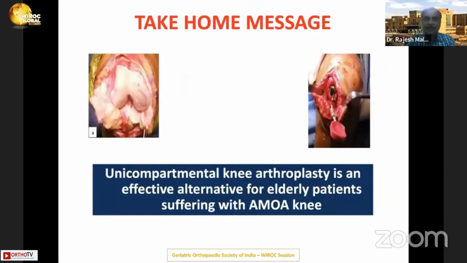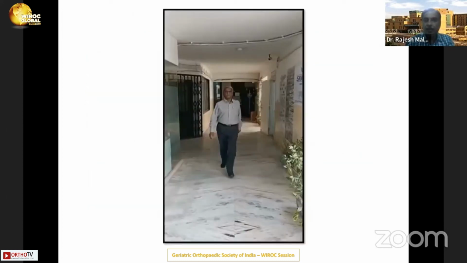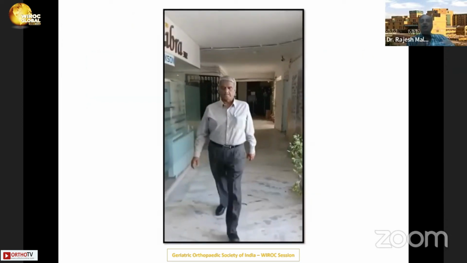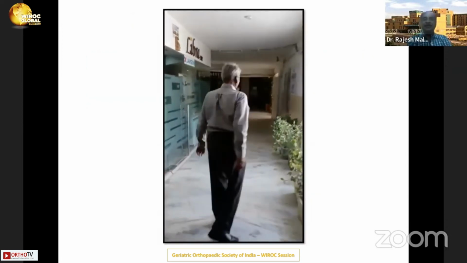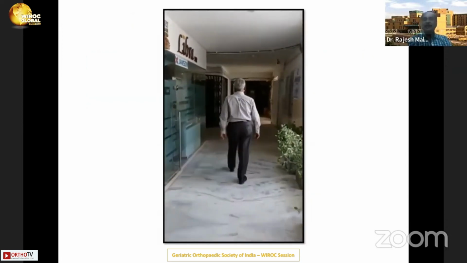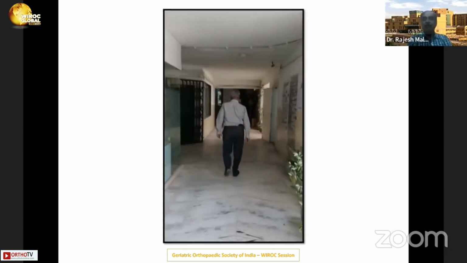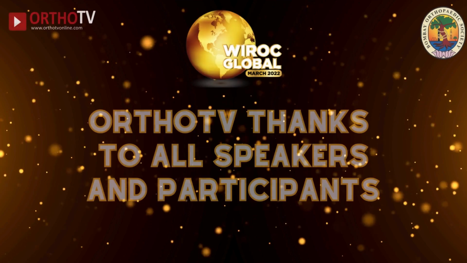So the take home message is that unicompartmental knee arthroplasty is safe. It is because of the safety that I am inclined to use it in all elderly, particularly with comorbidities, and I'm able to send them home and they continue to do very well and they continue to live. Remember, there is a certain mortality to TKR in elderly, and that's what we have also shown is possible with UKR. Thank you very much for your attention.